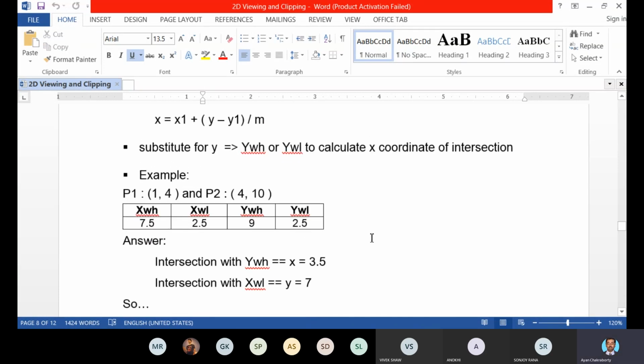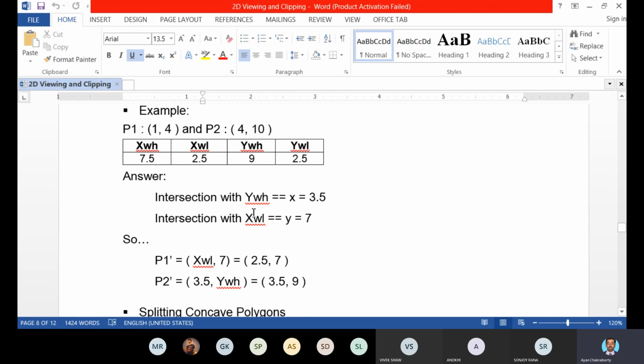You can see another mathematical example here. P1 has a coordinate point. There is a line P1, P2 with the coordinate of P1 being 1, 4, and P2 having the coordinate value 4, 10. And the values of XWH, XWL, YWH, YWL have been given to you. So now you have to find out the visibility of this line P1, P2, and if it is partially visible, then what will be the intersection points, or which portion of this line will be visible.